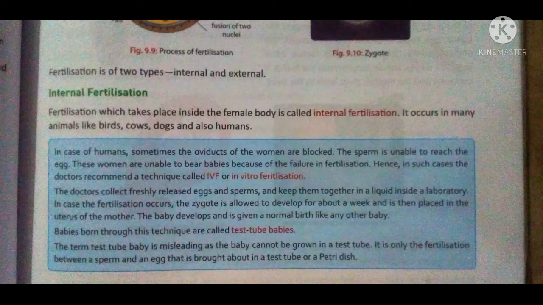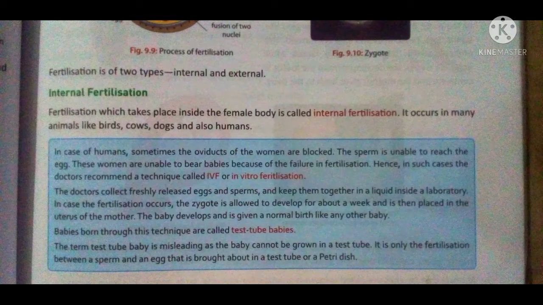This is known as internal fertilization. It commonly occurs in all birds, cows, dogs and human beings.